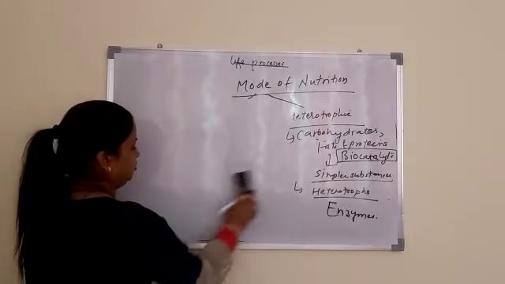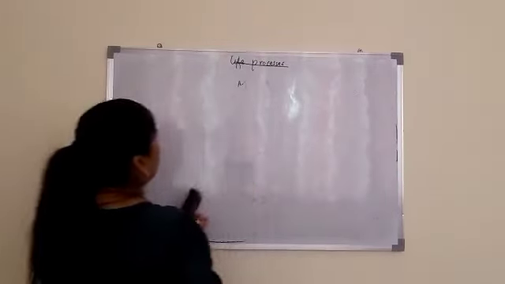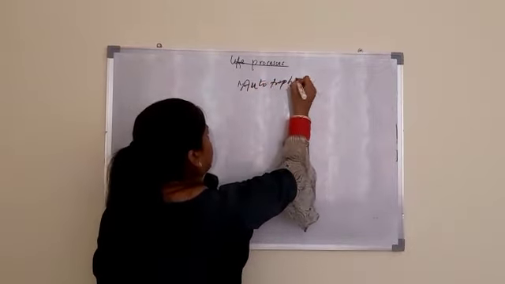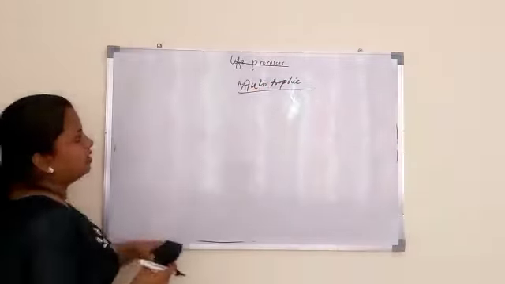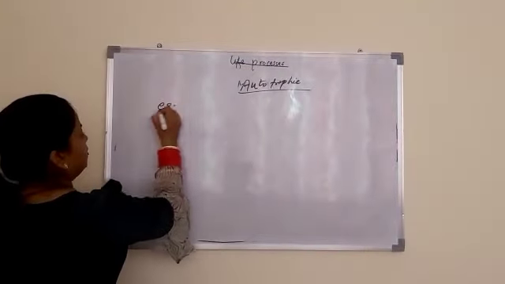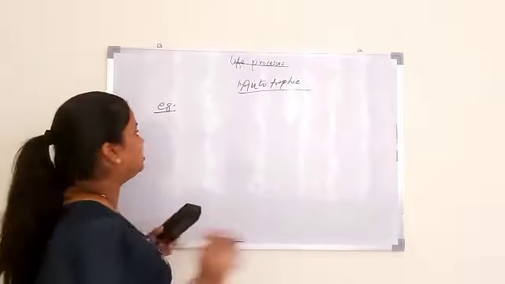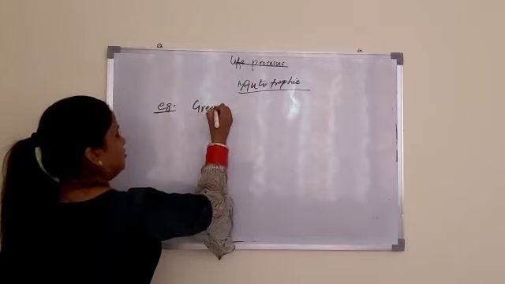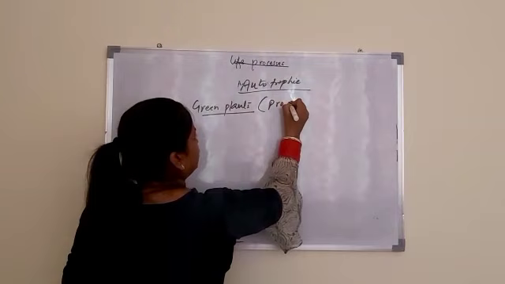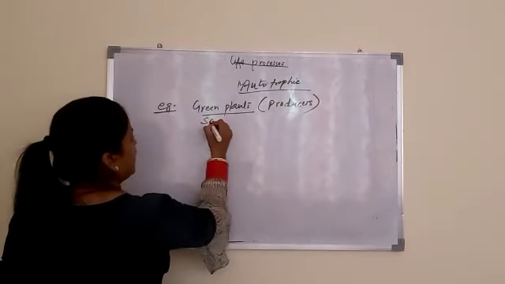Now we will start with autotrophic nutrition. In autotrophic nutrition, organisms make their food themselves. As I told you, auto itself means self. So an example of autotrophic nutrition, one you can guess yourself, that is green plants. These are also known as producers because they produce their food themselves, or some bacteria.